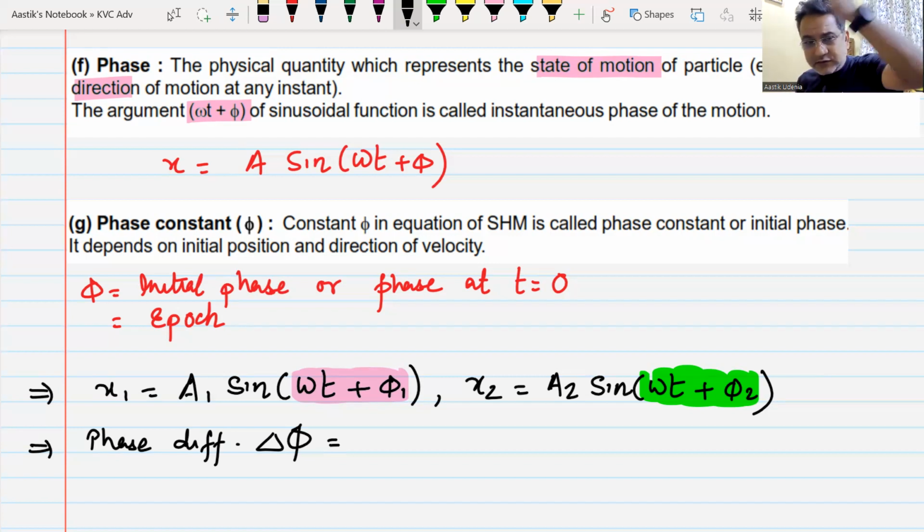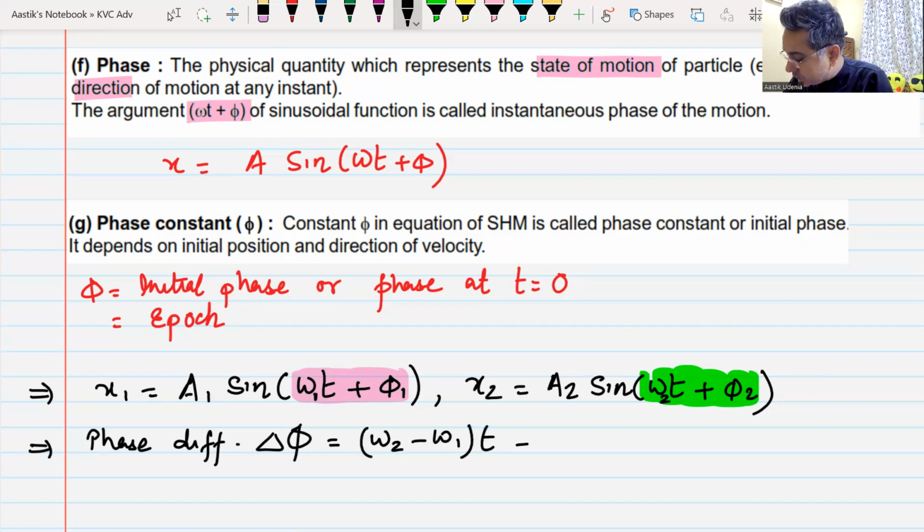Phase of first minus phase of second, or phase of second minus phase of first, no matter how you do it. Let me call this omega 1 t, and this omega 2 t. So omega 2 minus omega 1 into t plus phi 2 minus phi 1 will be the phase difference between the two particles. Do we understand this?